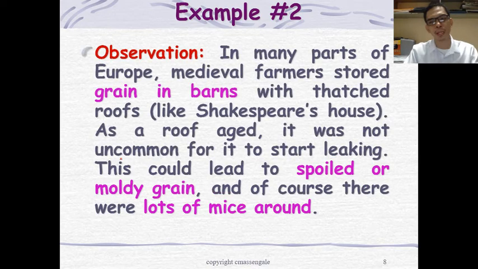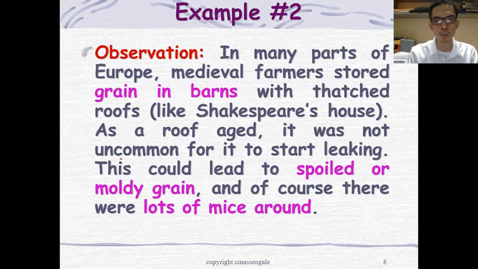Example number 2. In many parts of Europe, medieval farmers stored grains in barns with thatched roofs. A thatched roof is sira-sira in Tagalog. As the roof aged, it was not uncommon for it to start leaking. This could lead to spoiled or moldy grain. And of course, there were a lot of mice around it. So again, you can pause this video and write your comment in the comment section.